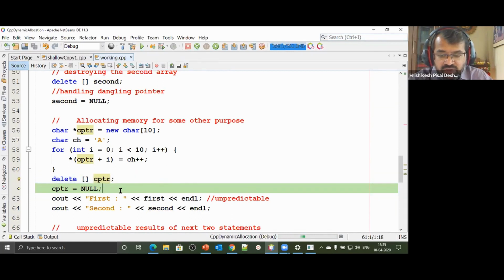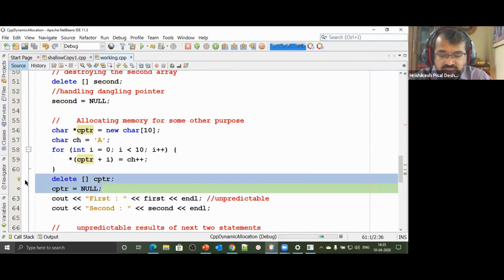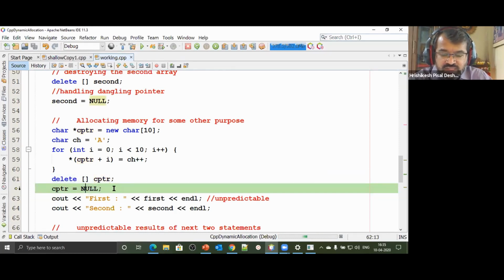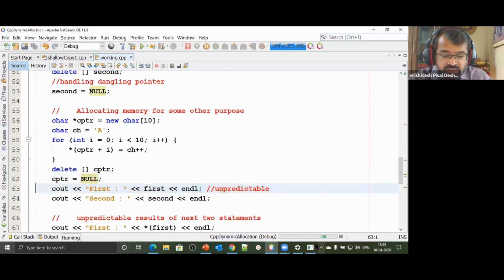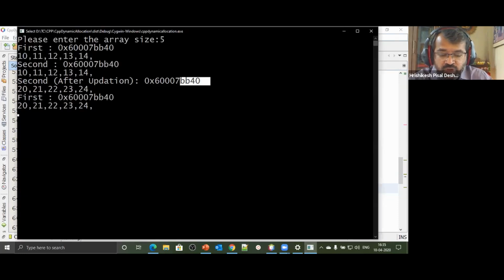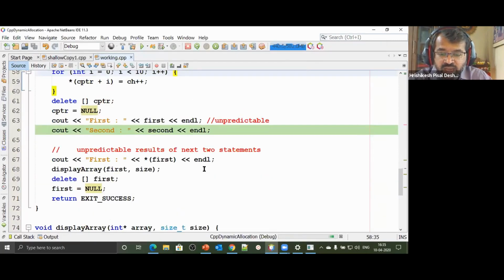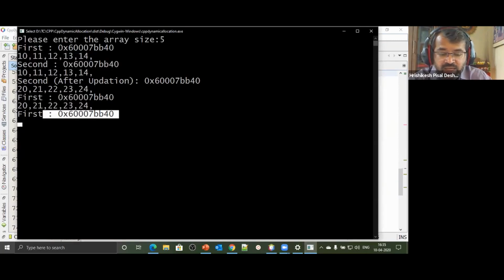Whenever you use delete, we are always going to set that particular pointer to null. I'll come to nullptr later, but it has been set to null. I now display the first. First is still a dangling pointer. Watch it, it's still pointing to the same location. And at that location, there is neither a character array nor an integer array. I print second. Second you have handled, it has value null. Null's value is 0.